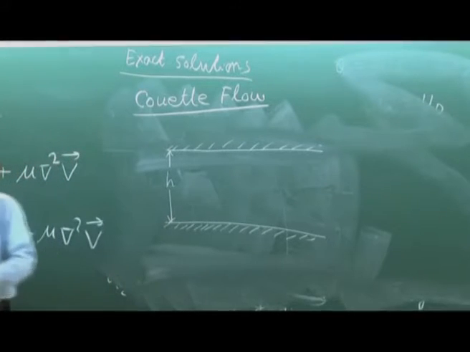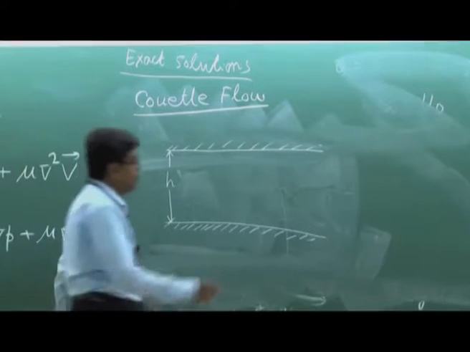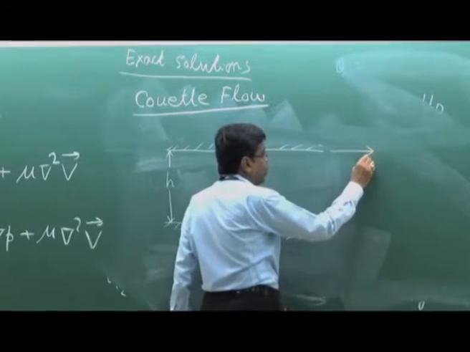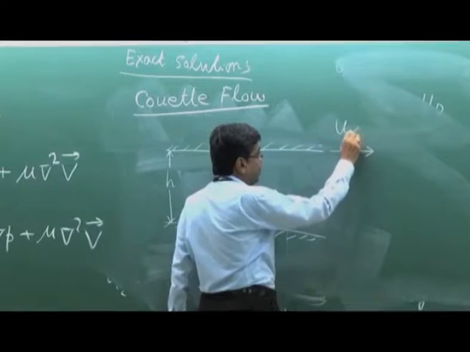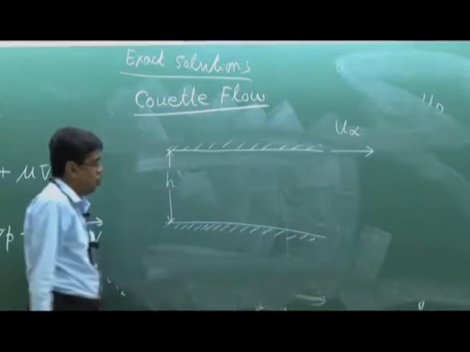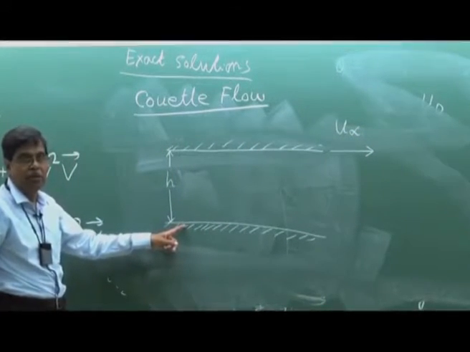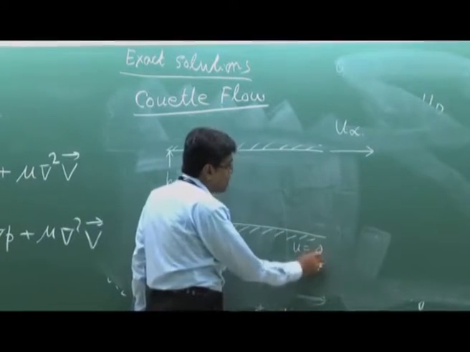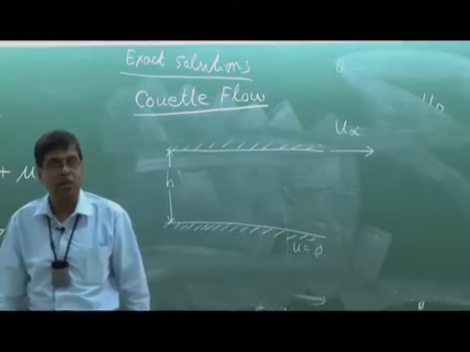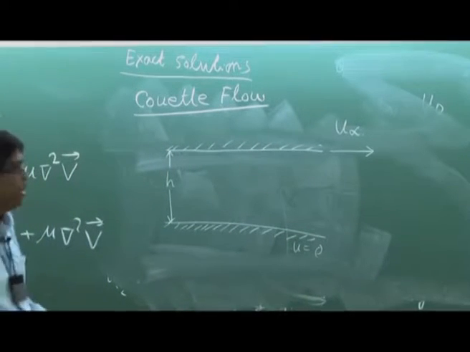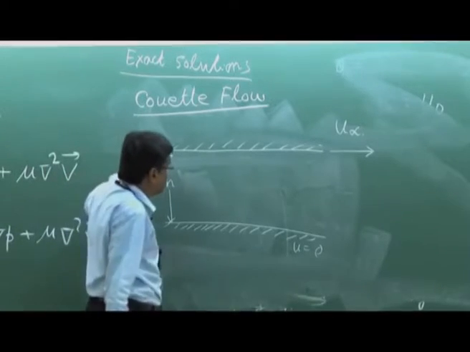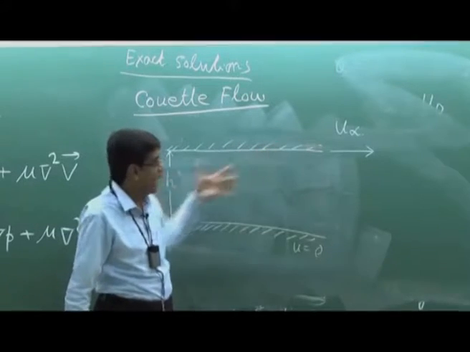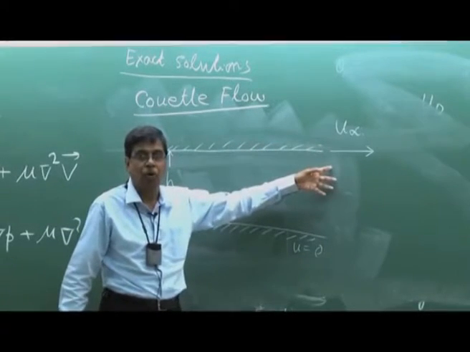And one plate, let us consider the upper plate, is moving with a velocity u infinity relative to the lower plate, which means let us consider the lower plate is fixed, that is u0, whereas the upper plate has a velocity u infinity. That means here the flow is initiated or driven by the shear. The motion of the plate drags the entire fluid in the channel to flow.